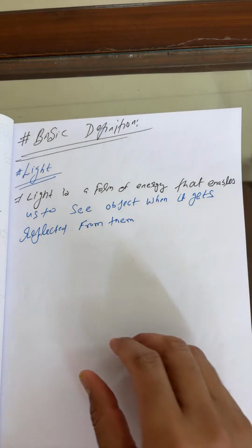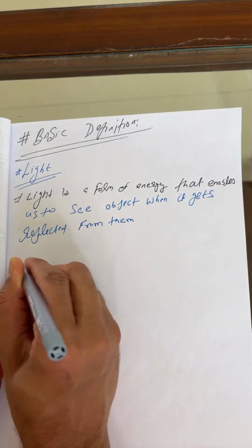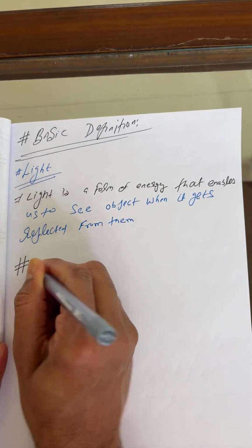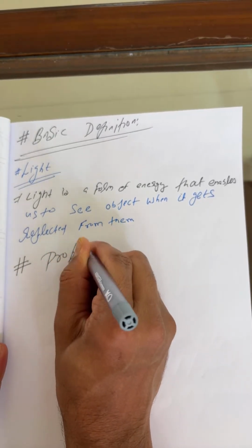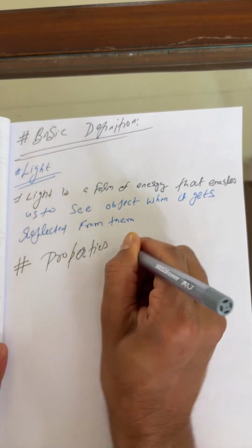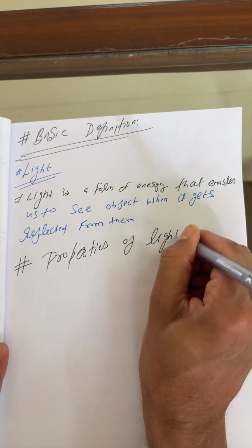Now we must discuss the theory points. This is the properties of light.